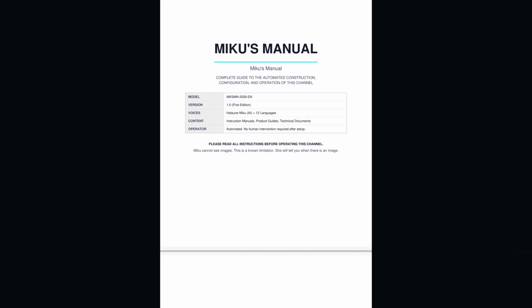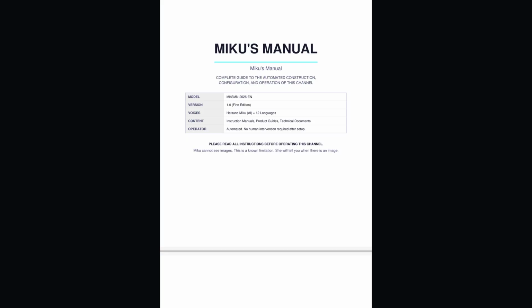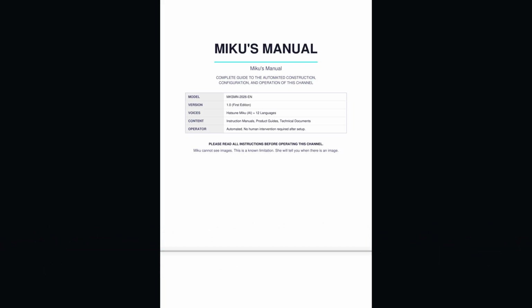Caution. Miku cannot see images. When image content is detected on a page, she will acknowledge its existence and continue reading. She will not describe the image. This is, by design, not a malfunction.